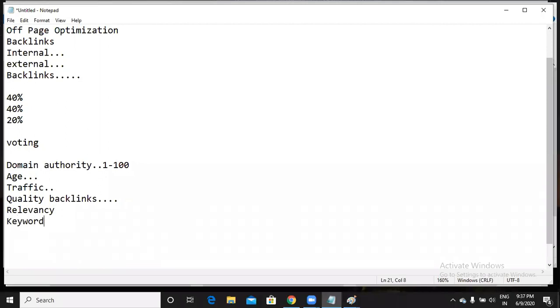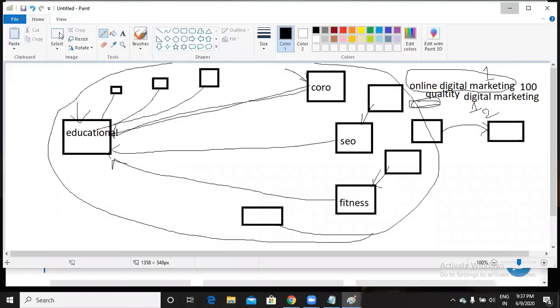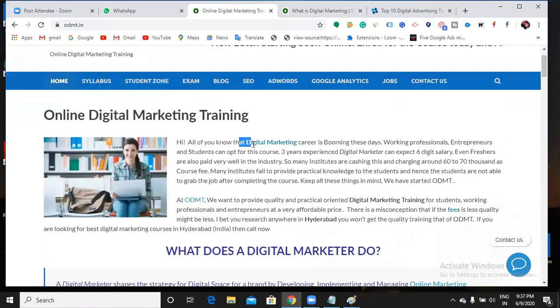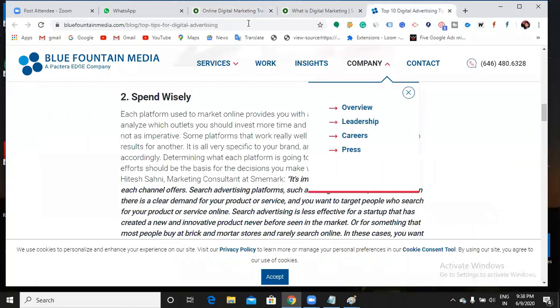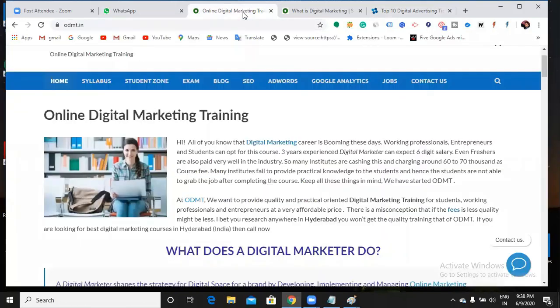Okay, what is meant by keyword? Now, on ODMT, when someone clicks on "digital marketing," this is the clickable text, right? This is the keyword. For which keyword you are getting a backlink is also very important. Okay, now tell me this: bluefountainmedia.com. For which keyword is it getting a backlink from ODMT? For the "fees" keyword. So for the fees keyword, Blue Fountain Media is getting a backlink.